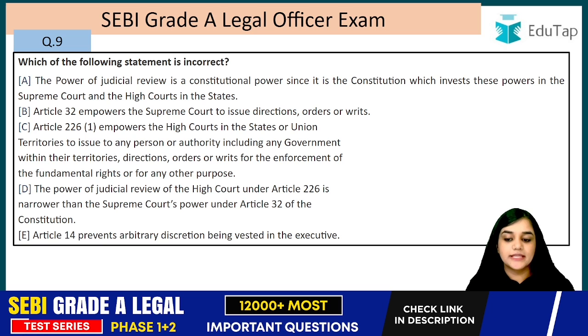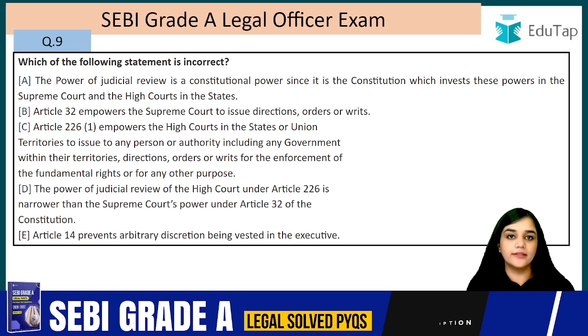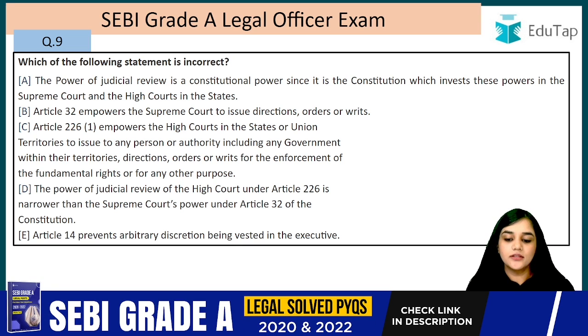Which of the following statements is incorrect? The power of judicial review is a constitutional power since it is the Constitution which invests these powers in the Supreme Court and the High Court in the state. Article 32 empowers the Supreme Court to issue directions, orders or writs.